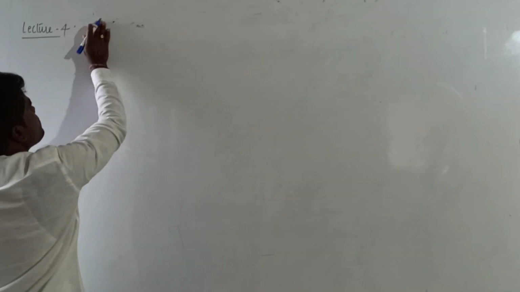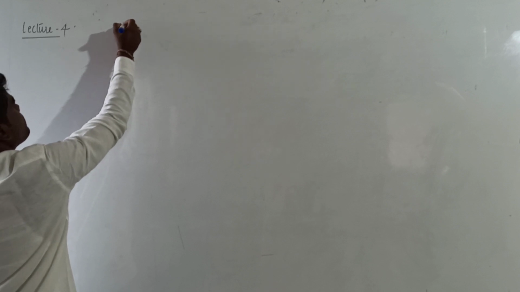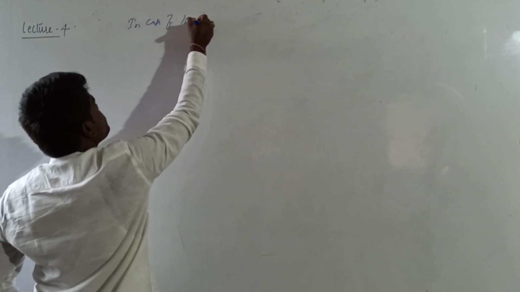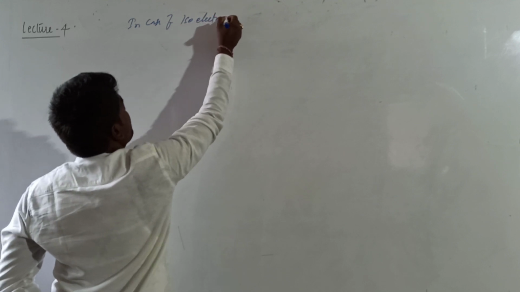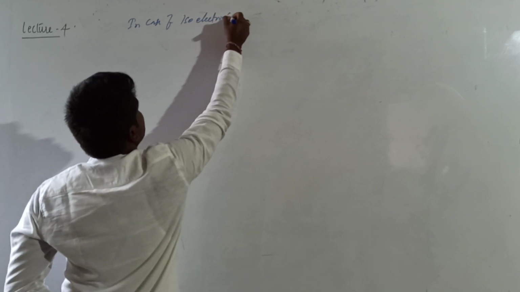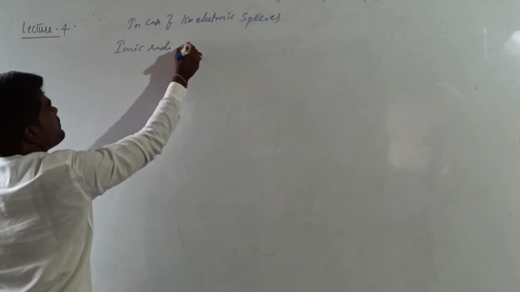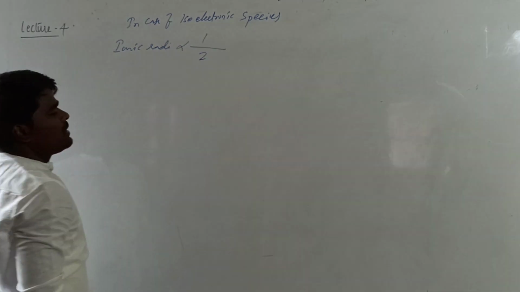For example, let me give, first of all, in case of isoelectronic species, the ionic radius will be inversely proportional to atomic number.